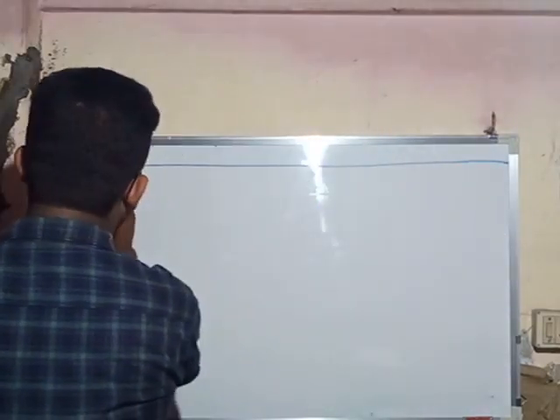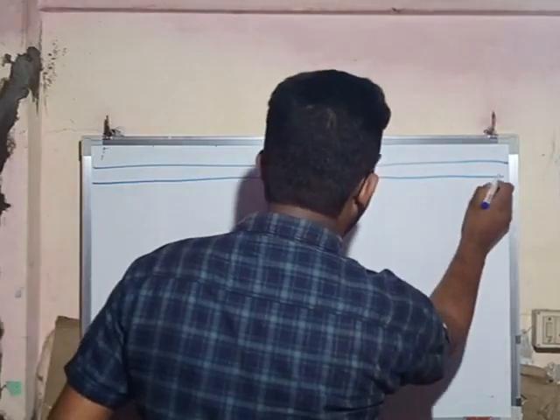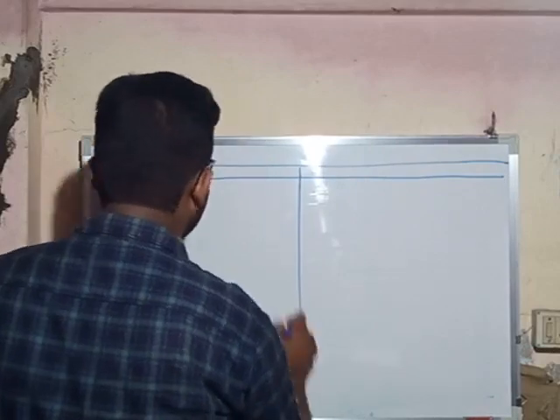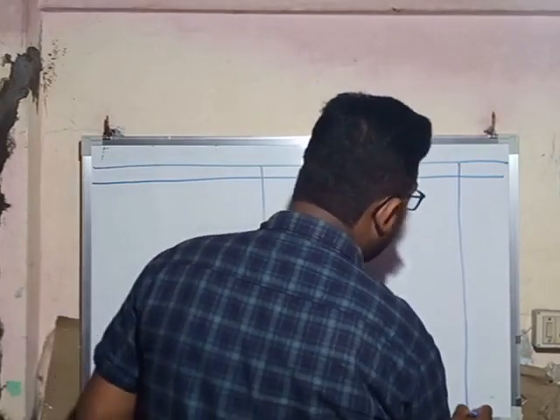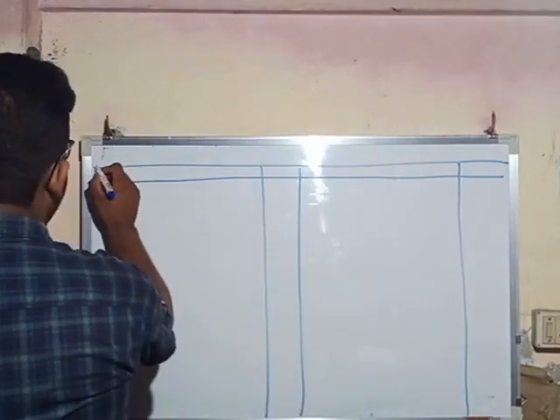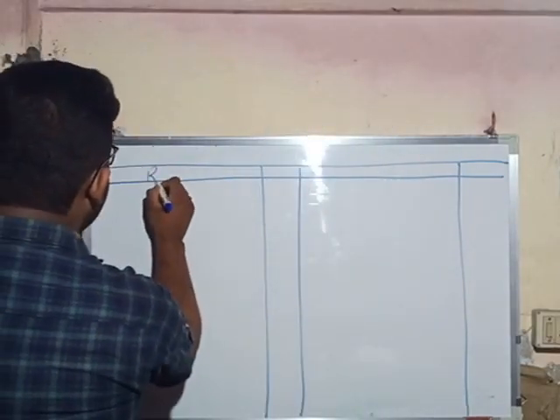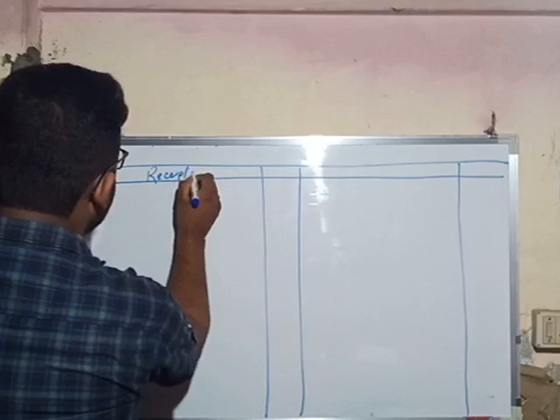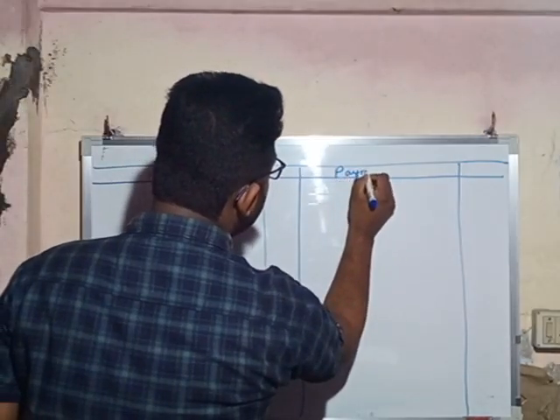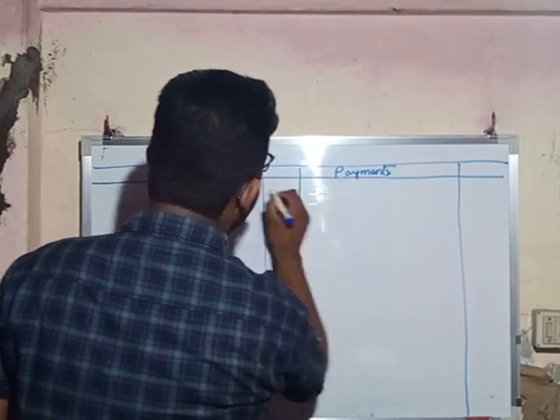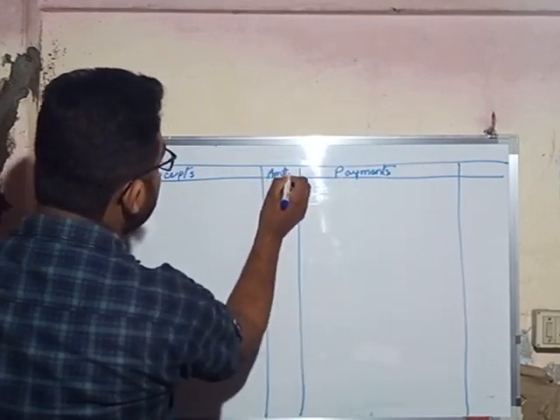The receipts and payment account has two sides, that is, one is the receipt side and another is the payment side. There is only one amount column on both sides. So the left side is the receipt side, receipts, and the right side is payments, with an amount column.